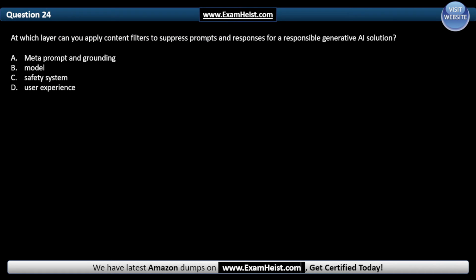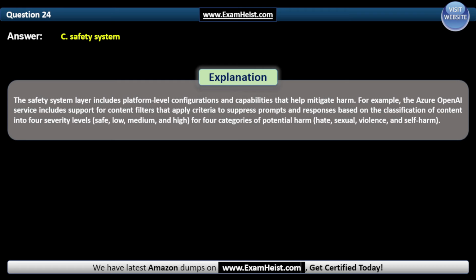Question 24. At which layer can you apply content filters to suppress prompts and responses for a responsible generative AI solution? And the correct answer is C, safety system. The safety system layer includes platform level configurations and capabilities that help mitigate harm.